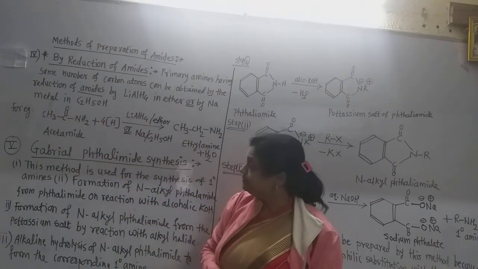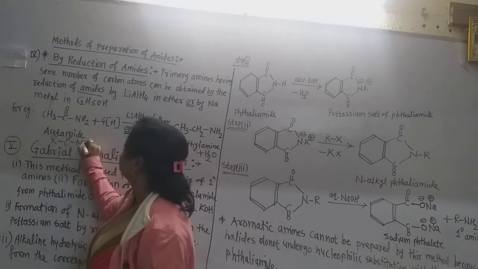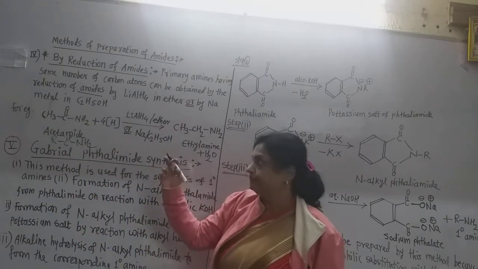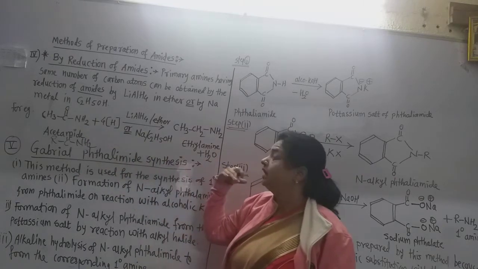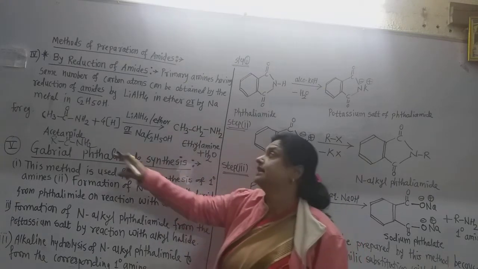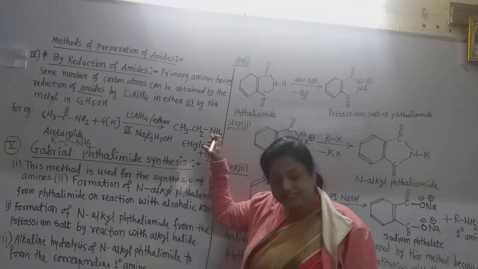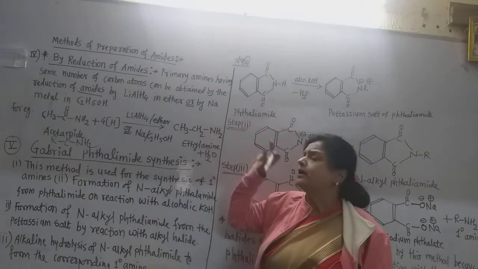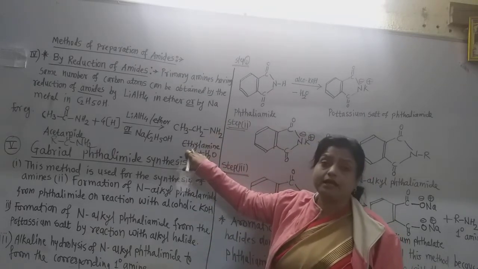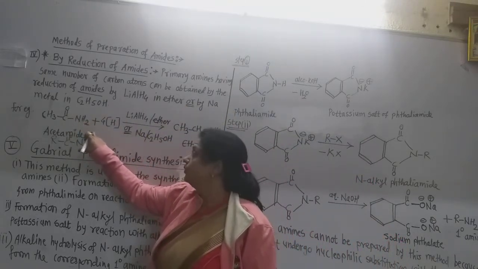If we see the general formula of amide, that is R C double bond O NH2, the alkyl group has here only one carbon atom. But if this is converted into the primary amine, then that alkyl group contains 2 carbon atoms. Now this carbonyl carbon atom is converted into the CH2 group. So though the number of carbon atoms is the same, the alkyl group in the primary amine is larger than that in the amide. This is the only difference there.